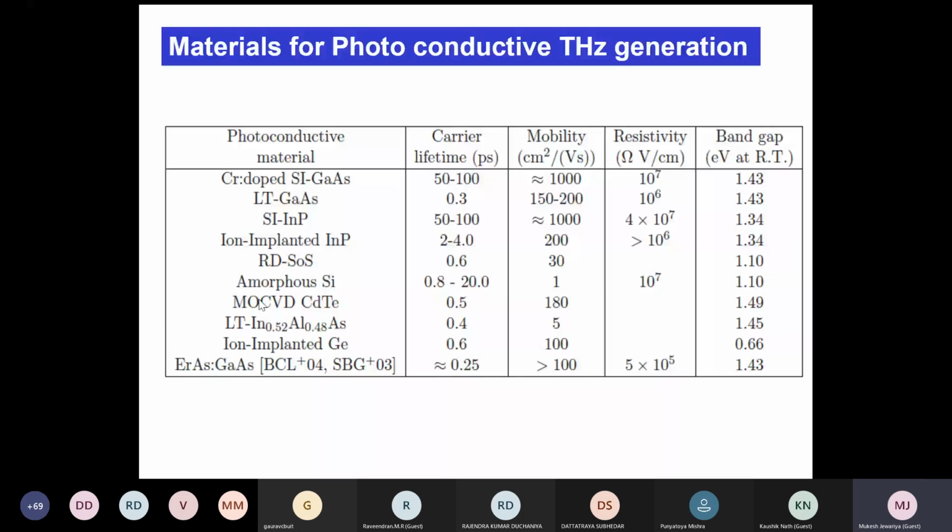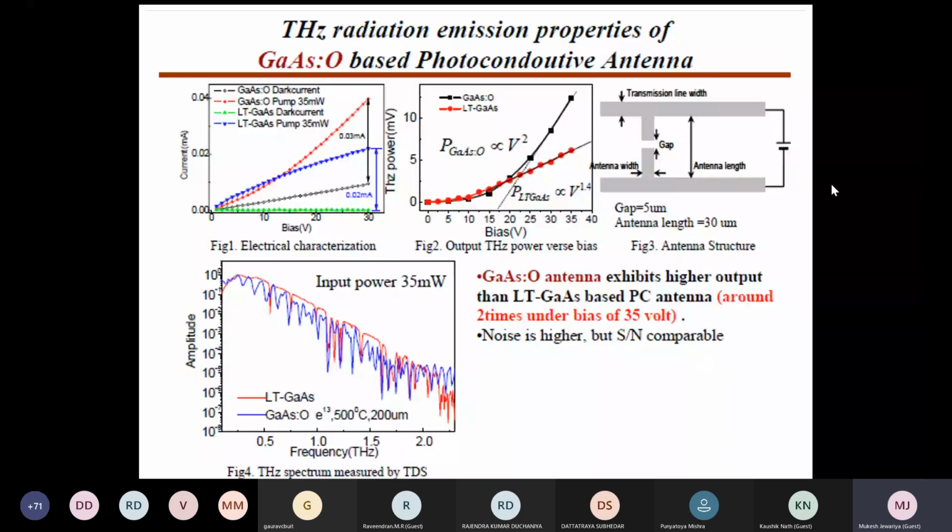Why do we choose these? Because of the band gap. You see, the band gap is nearby. Everybody's band gap is nearby. This band gap is required to be comparable with the optical pulse you are shining. So we mostly use 800 nanometer. For this, 1 to 1.3, 1.6 is okay. Now, as you see, there is a new material also, gallium arsenide with oxygen doping. That also has very high terahertz output as compared to gallium arsenide, almost 2 times.